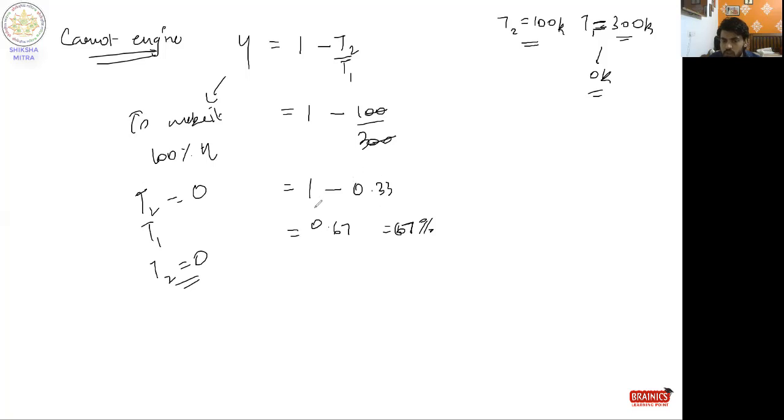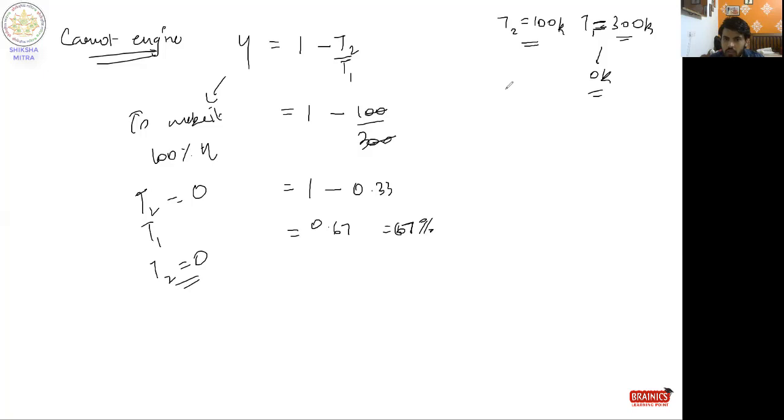The maximum efficiency you can achieve depends on the temperatures. Suppose 300 Kelvin is the initial heat and 100 Kelvin is the surrounding temperature, because you can reduce the temperature at most to the surroundings. While an engine is running, it cannot reduce the temperature to below the surroundings.